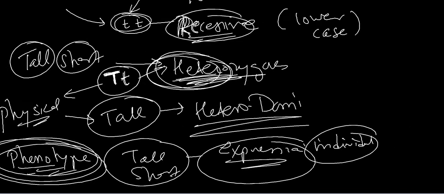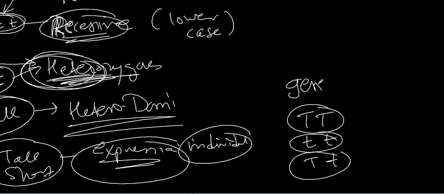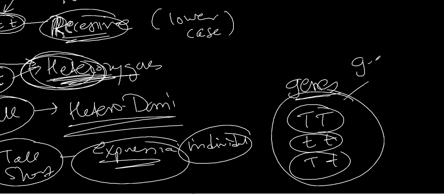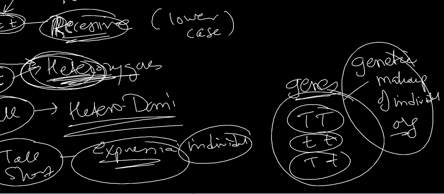And if I say capital T, small t, these are all genes. These are all mentioned as genes. So this one is considered to be the genetic makeup of an individual, or you can say genetic makeup of an organism. This genetic makeup of an organism is known as genotype. So what is genotype? Genetic makeup of an individual or an organism.